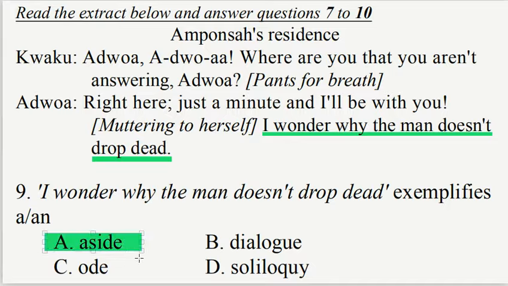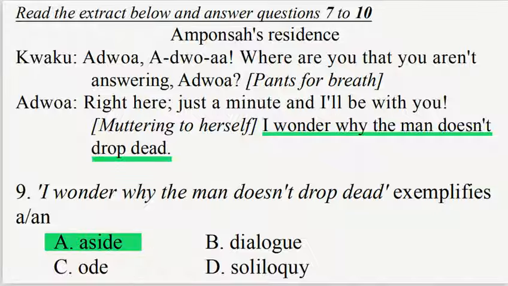Aside. Let's explain. An aside is a short comment or speech that a character delivers directly to the audience or to themselves, which other characters on the stage are not supposed to hear. In most cases, this usually reveals hatred, conspiracy, or evil wishes against another character. In this case, Adwa mutters, I wonder why the man doesn't drop dead. It shows hatred, evil wish, and it is not intended for Kwaku to hear. This makes it an aside.